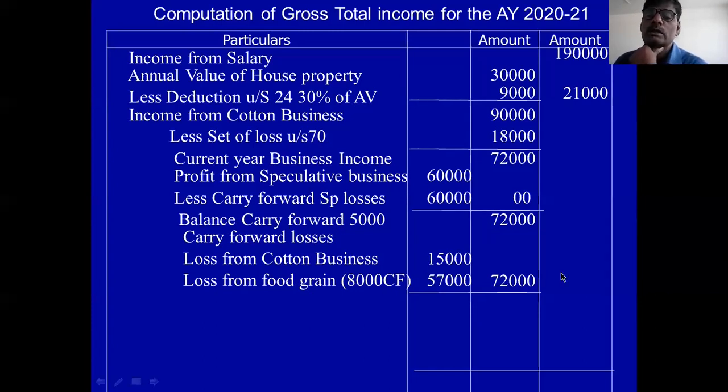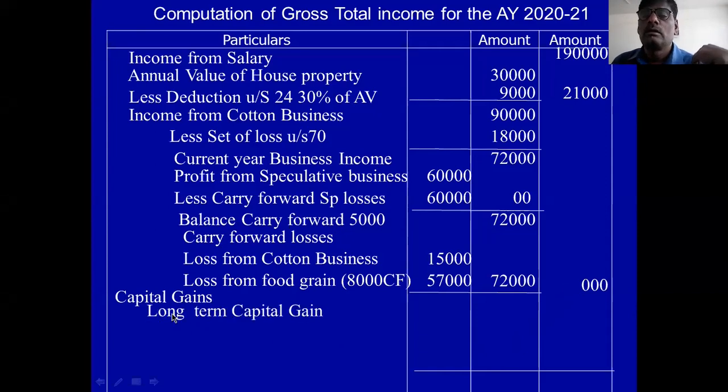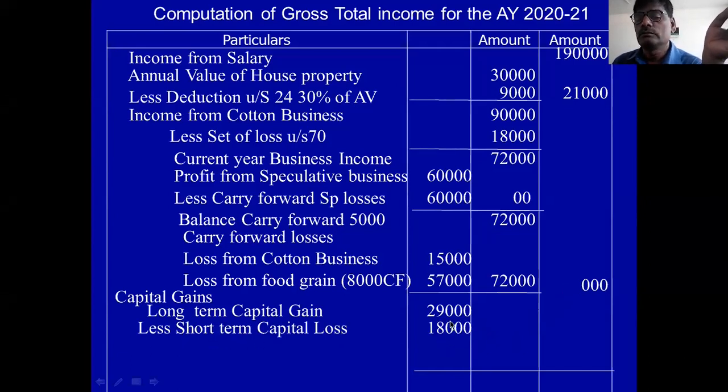Therefore, business income is zero. Next, you take the capital gains. In the capital gain, short term is loss. So you take long term capital gain. Long term capital gain 29,000 less short term capital loss 18,000, 11,000 balance.